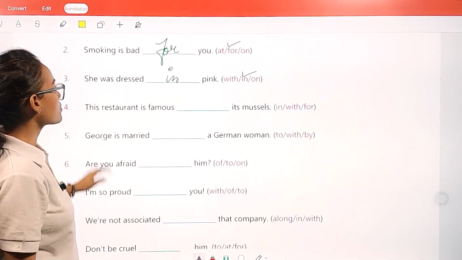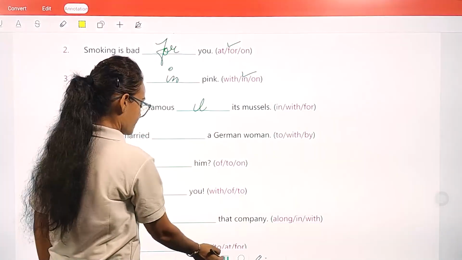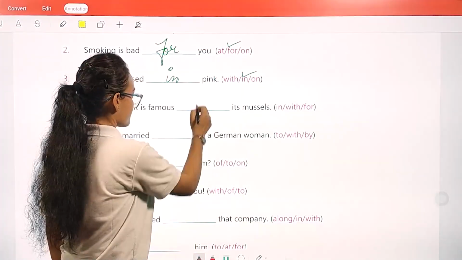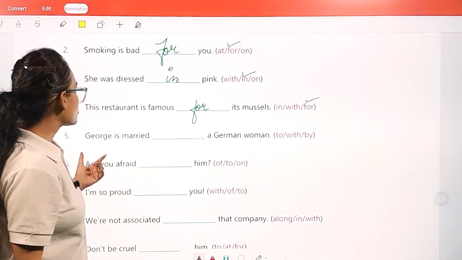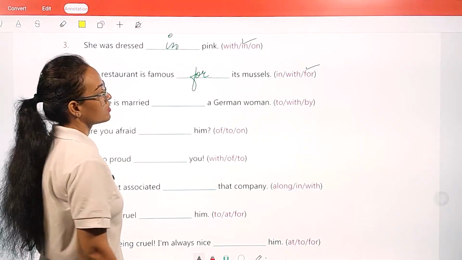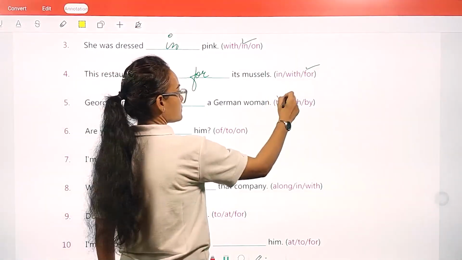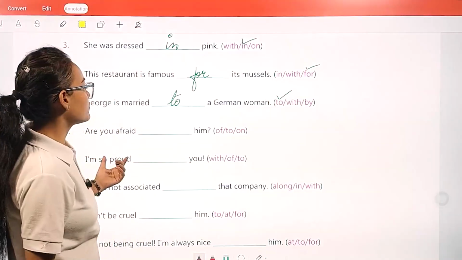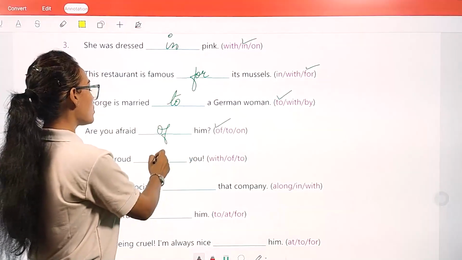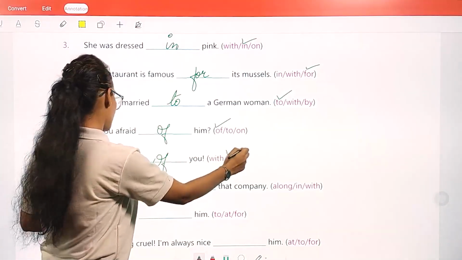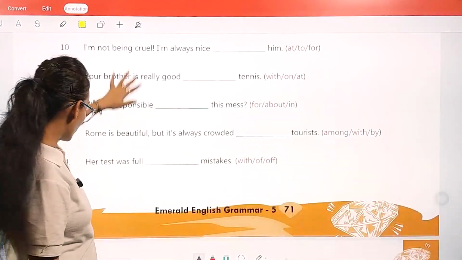Fourth one, this restaurant is famous for its mussels. Then, George is married to a German woman. Are you afraid of him? I am so proud of you. Okay, similarly, my dear student, the rest you are going to do on your own.